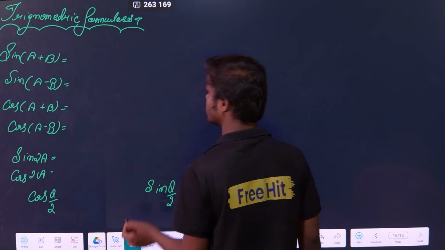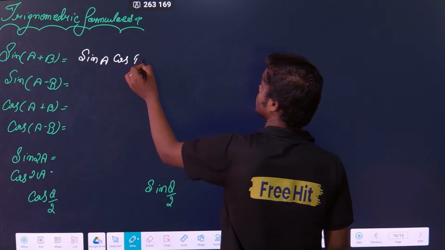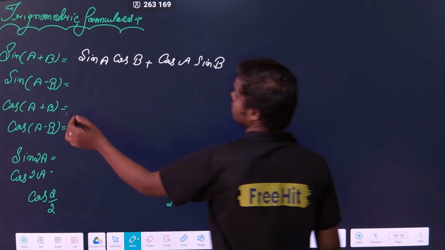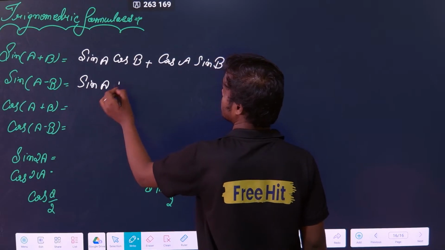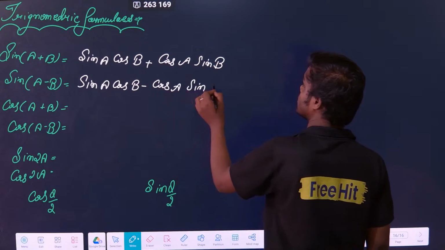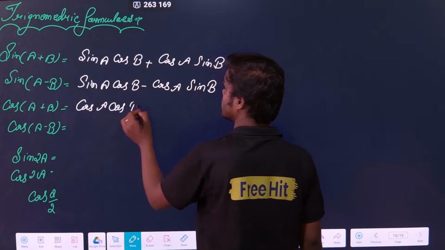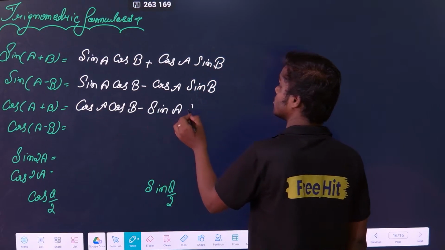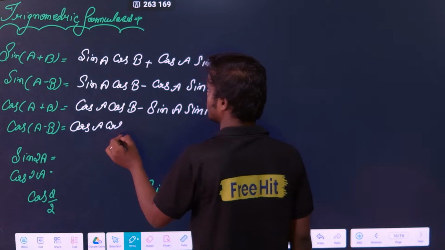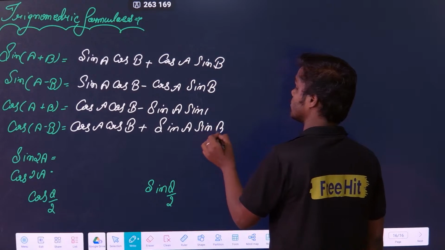Now, what are the results? Let's fill it in. sin(A+B) is sin A cos B plus cos A sin B. sin(A-B) is sin A cos B minus cos A sin B. Then cos(A+B) is cos A cos B minus sin A sin B. cos(A-B) is cos A cos B plus sin A sin B.